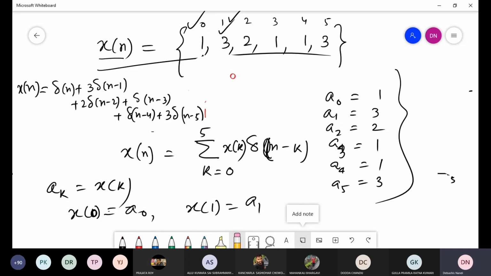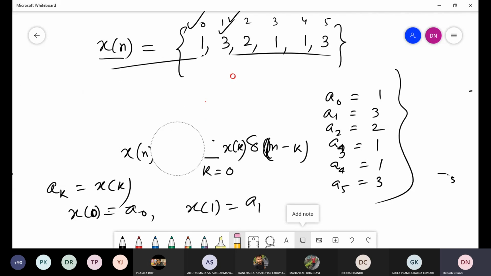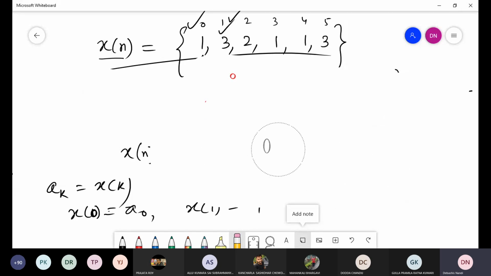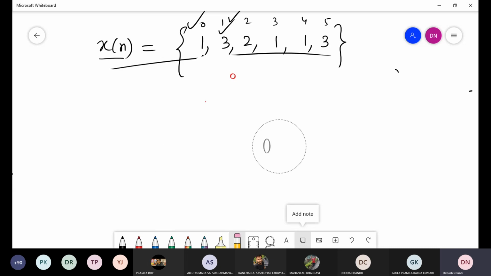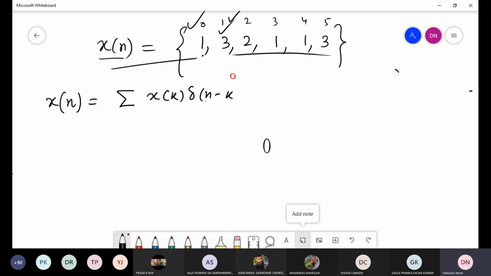Therefore, what I want to say is that this is a finite sequence and only 6 elements are there: 1, 3, 2, 1, 1, 3. But it may be that x n may have an infinite number of sample values. Okay, so whatever may be the case, x n can be written in this form, summation over k of x k delta n minus k.